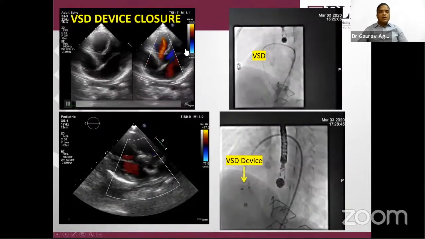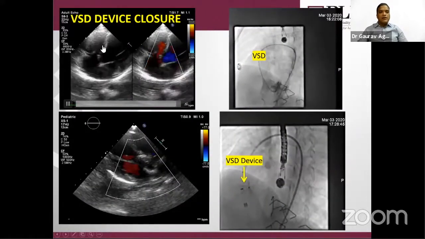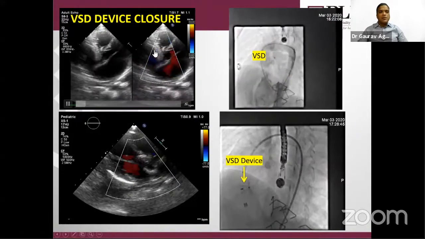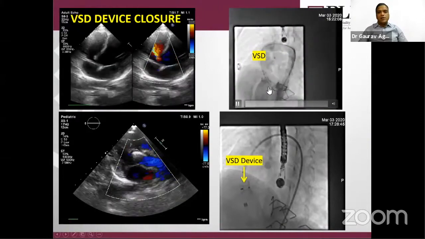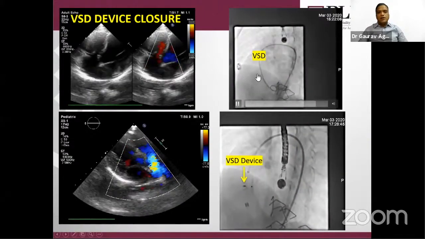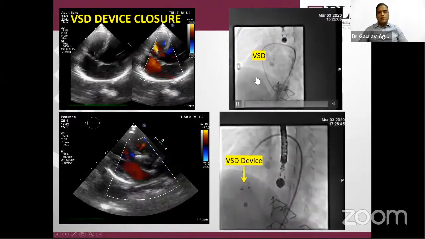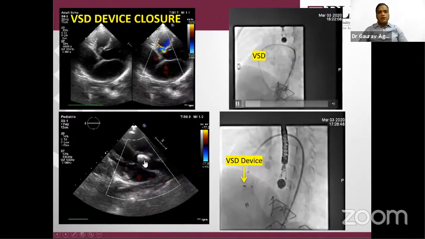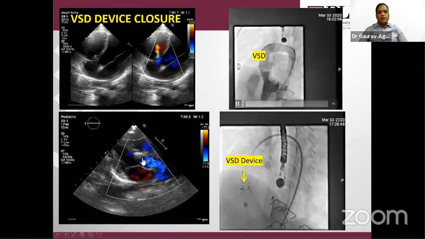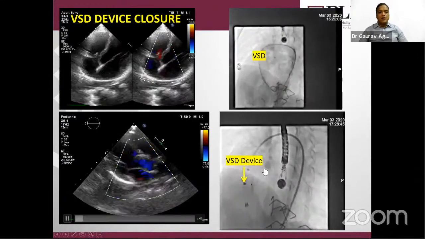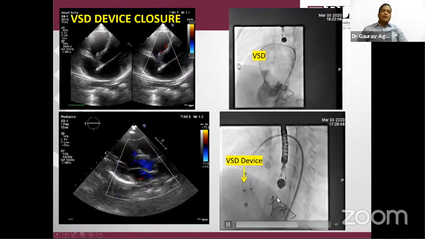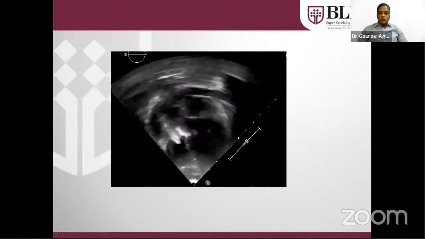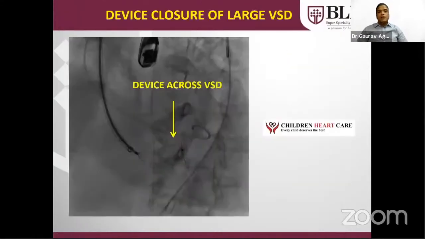It's a 9-year-old girl. As you can see, here is the LV, this is the RV, this is the ventricular septum. There is a moderate size VSD. That is the angiogram of the same patient, LV angiogram. Here is the VSD. This is the VSD that was closed with the device. Here you can see now there is no jet, only the device is there. So even in an infant, if a muscular VSD is there, we can close it in the cath lab by device technique.